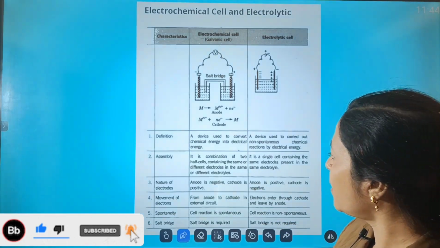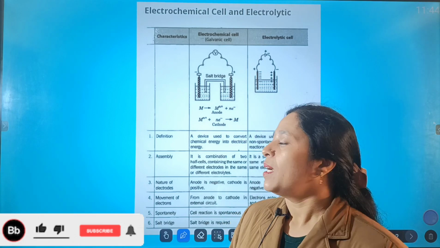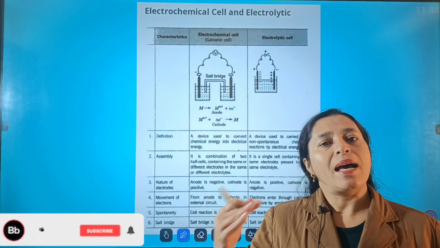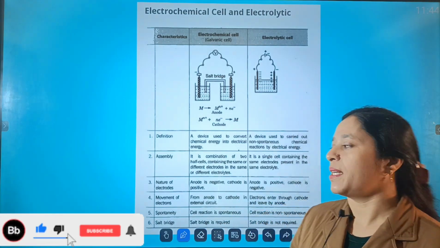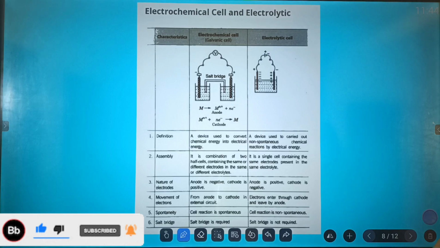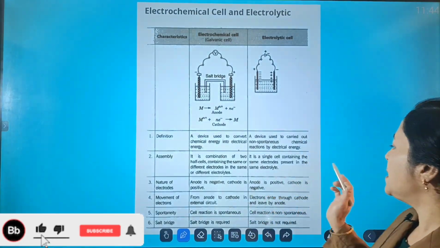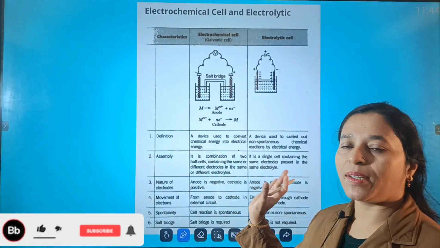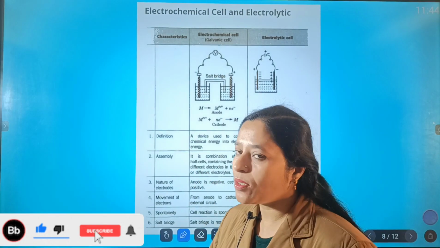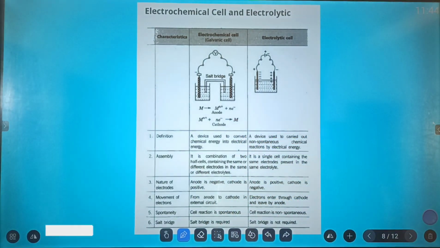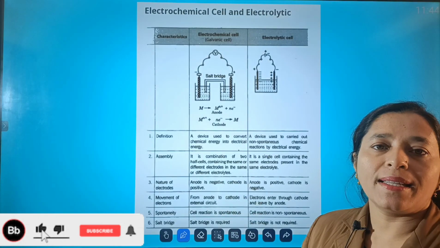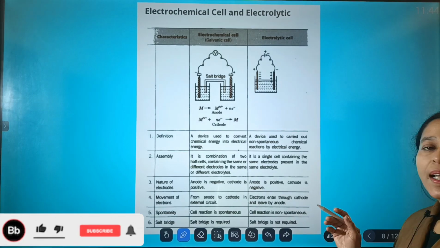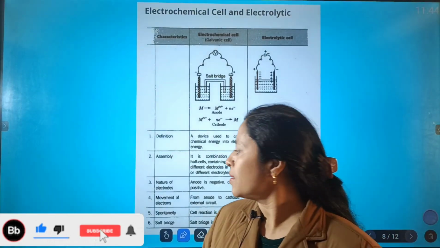The second thing is the assembly. The electrochemical cell consists of two half cells containing the same or different electrodes in the same or different electrolytes. Whereas the electrolytic cell is a single cell containing the same electrolyte. It consists of the same electrodes. Now, the nature of electrodes: in the electrochemical cell, the anode is negative and the cathode is positive. Whereas in the electrolytic cell, the anode is positive and the cathode is negative.